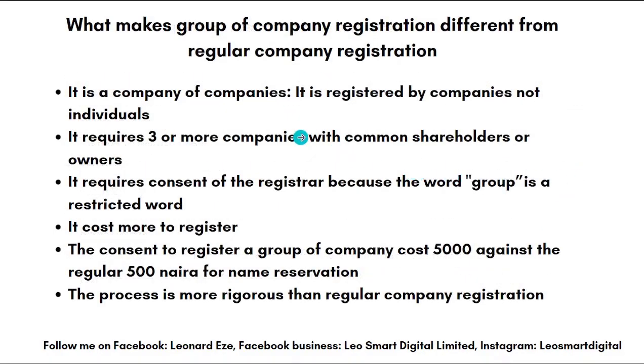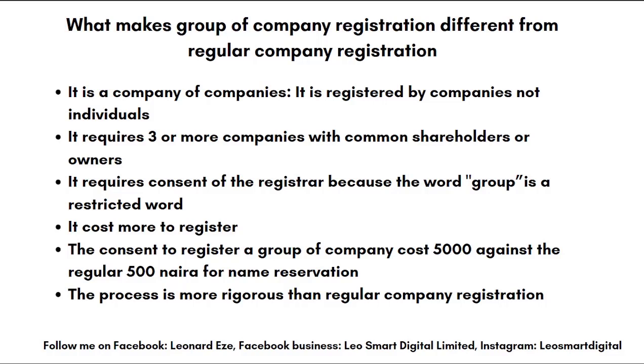Now, what makes group of company registration different from regular company registration? As you know, it is a company of companies. It is registered by companies, not individuals. Yes, in the sense that the people involved in the regular company are individuals. They are the individual shareholders, but in this, it is companies. It is a corporate entity. You know, corporate entities are like artificial beings. The companies become the shareholders.